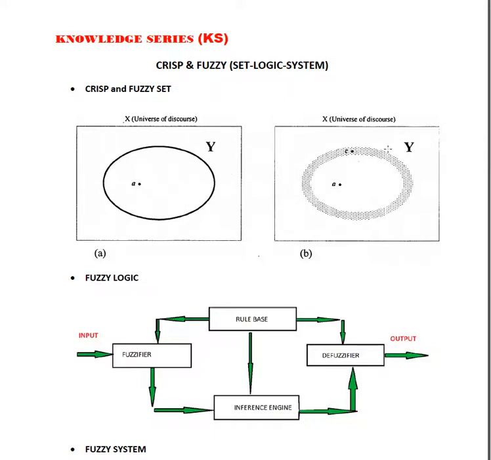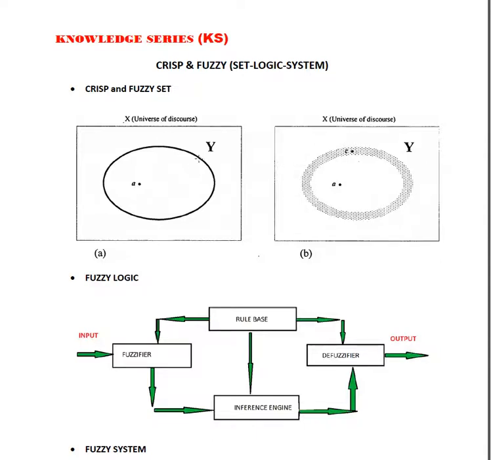On the other hand, we see that there is a shaded region in place of the sharp boundary. This shaded region shows that there is vagueness, an imprecise, indistinct or unclear region. This unclear region does not have a clear or definite logical statement, or we can say that it shows the uncertainty of the region.